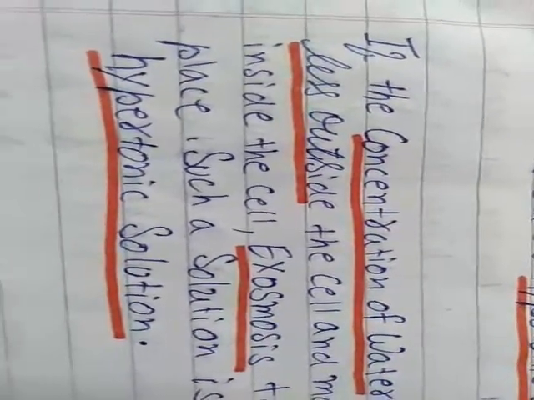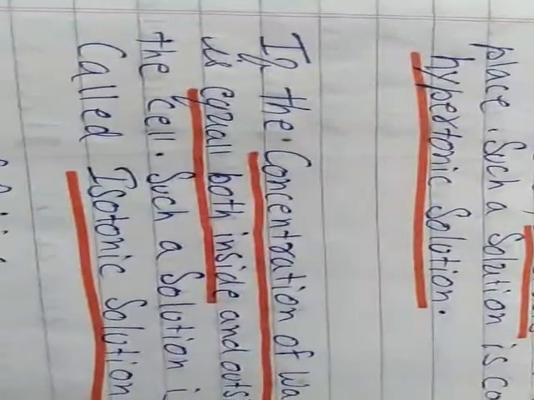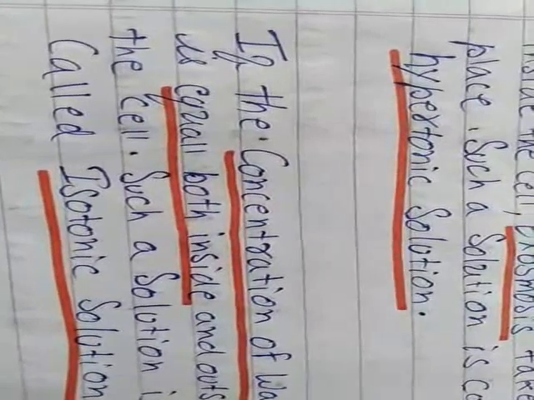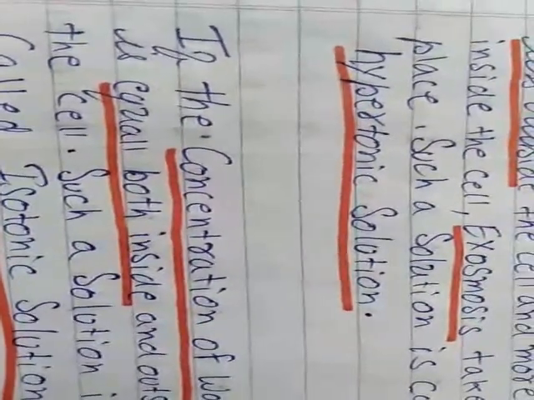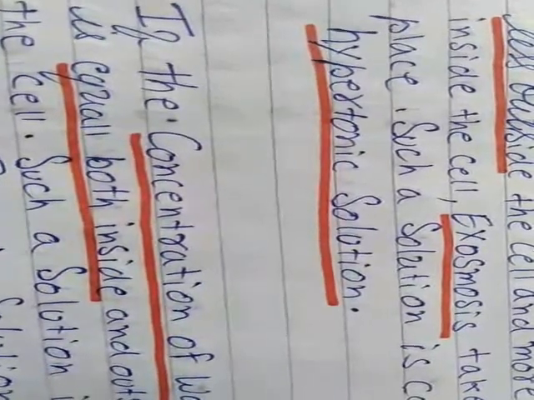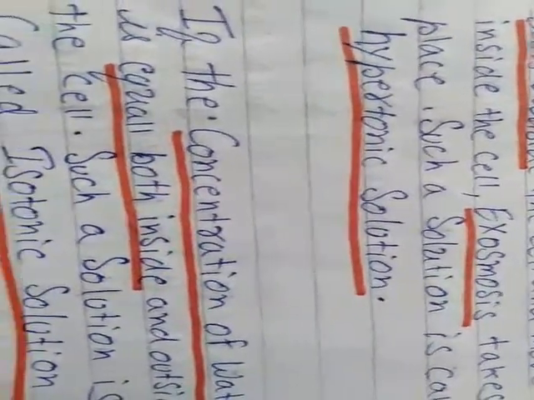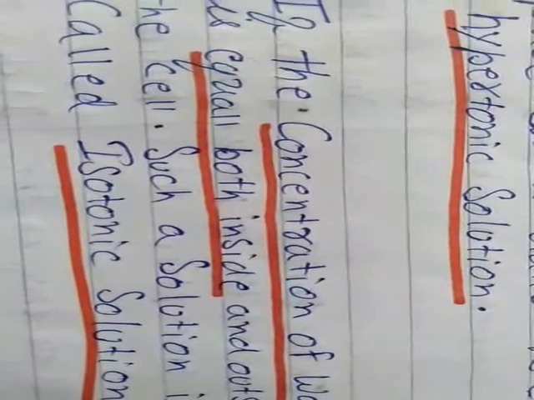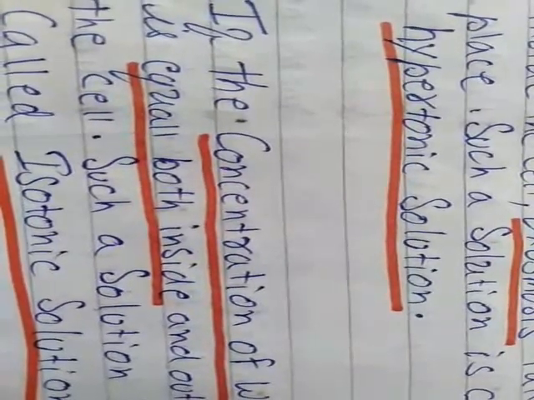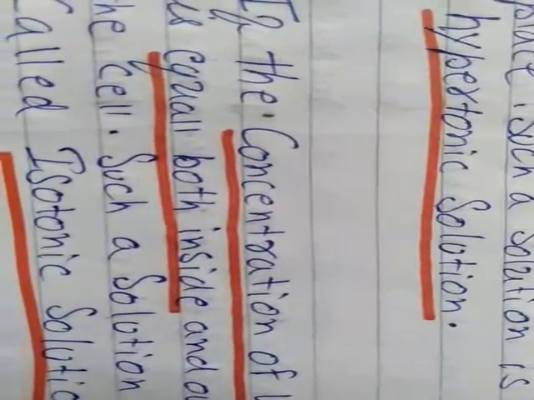And the last one is the isotonic solution. If the concentration of water is equal inside and outside, both sides equal, then that solution is called the isotonic solution. And in isotonic solution, the cell will remain as it is. No change will be there. No flaccidity, no turgidity. Nothing will happen. No change is there.